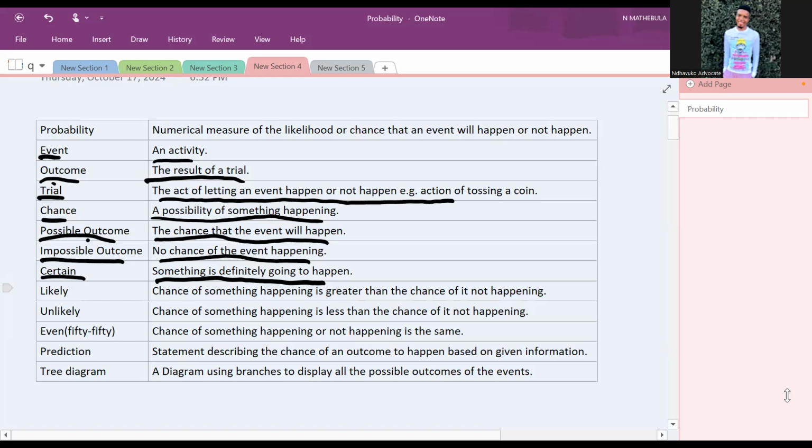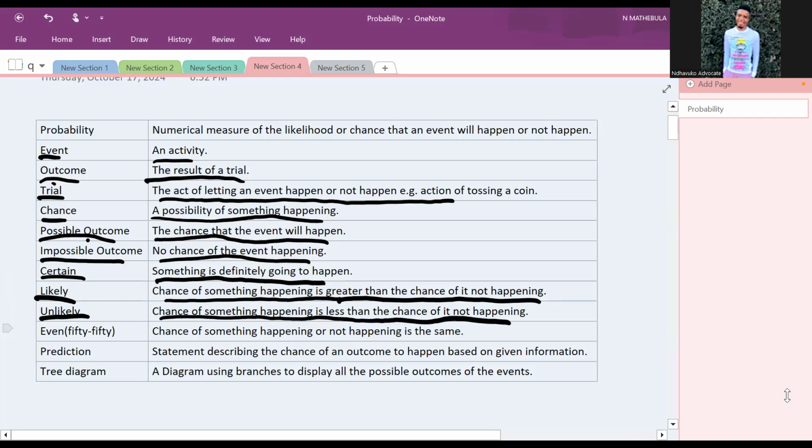It is 100%. Likely refers to the chance of something happening being greater than the chance of it not happening. Unlikely is when the chance of something happening is less than the chance of it not happening.